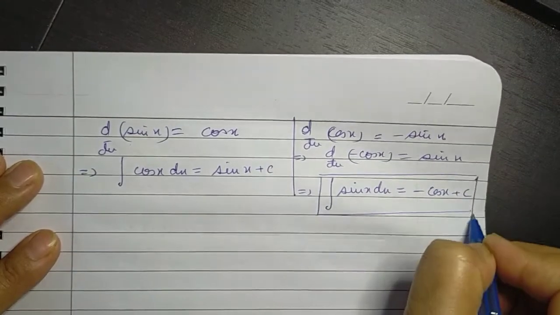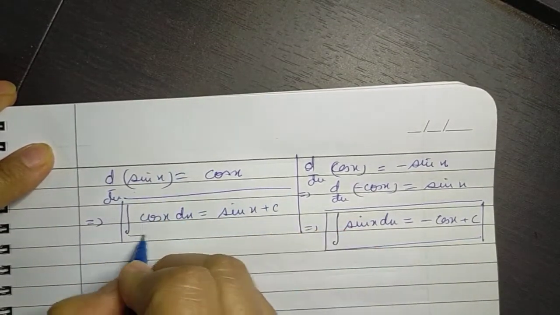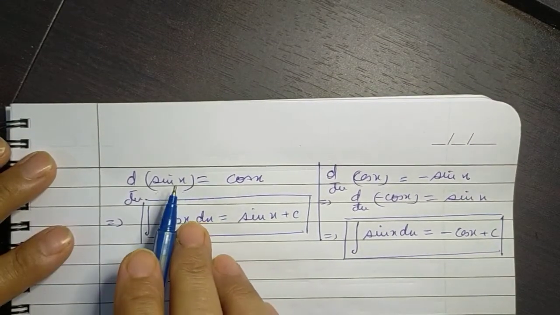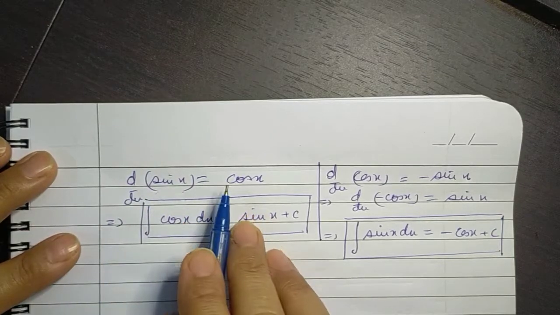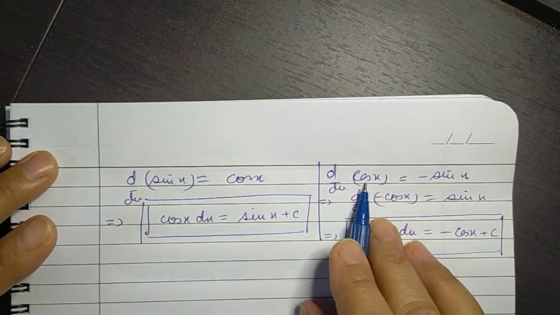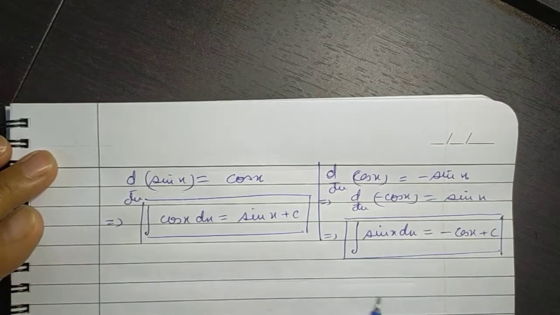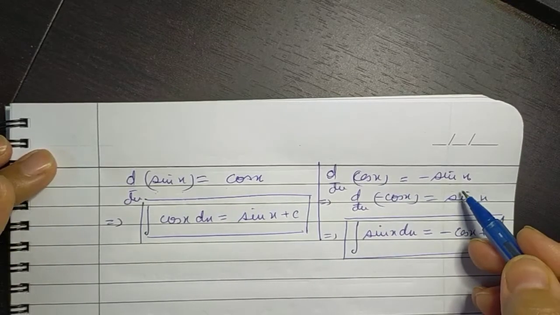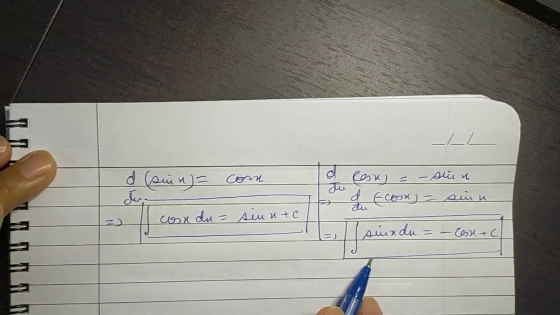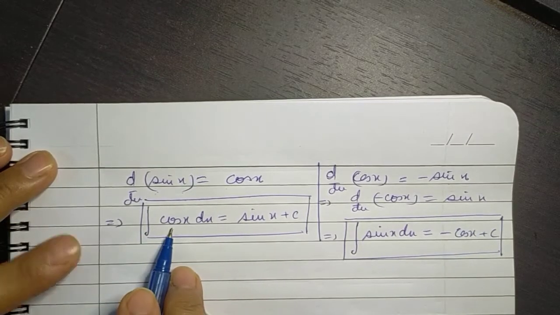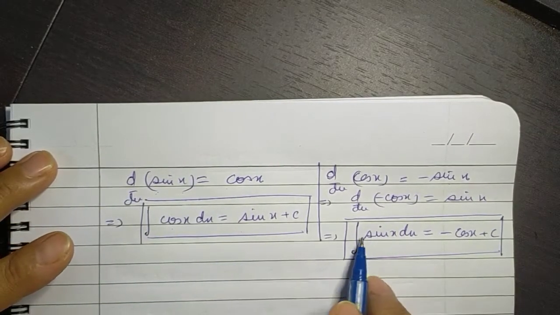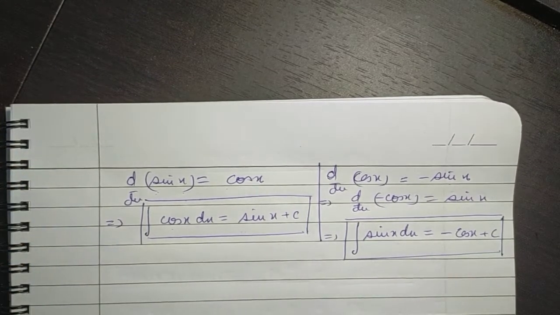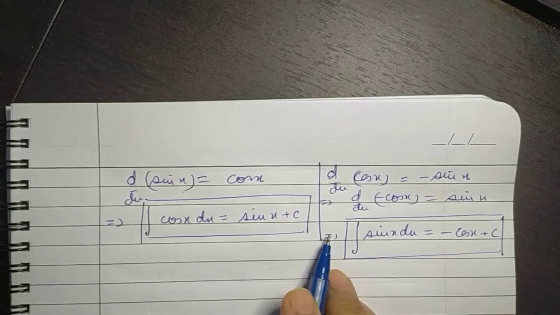So we observe again here, if we observe carefully, we see that in case of derivatives, the derivative of sine is positive, whereas derivative of cosine is negative. In case of integrals, since it's the inverse of the process of differentiation, we get just the opposite answer. That is, the integral of cos is positive, whereas integral of sine is negative. Similarly, the other results also can be kept in mind.